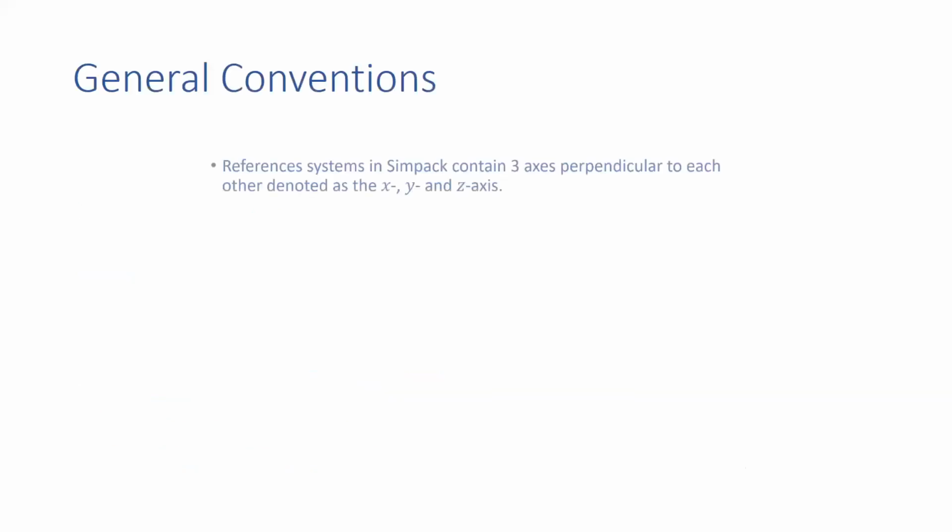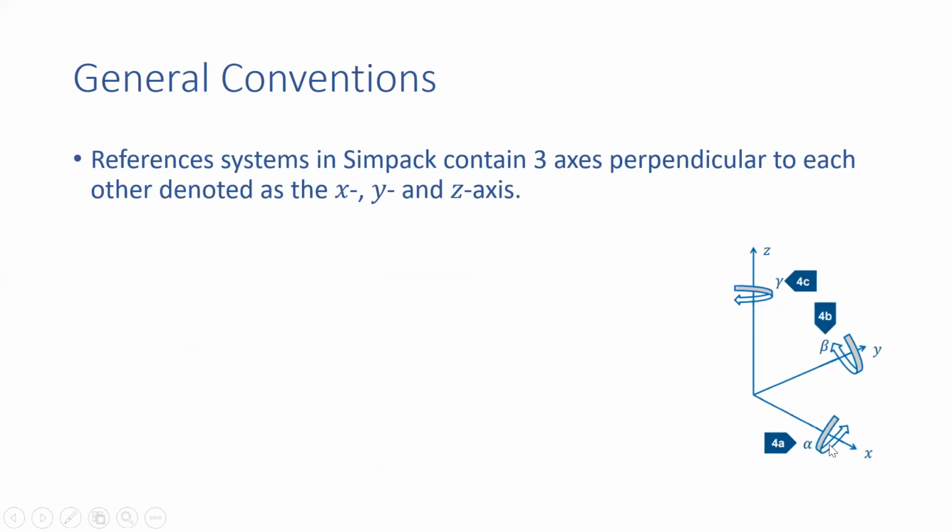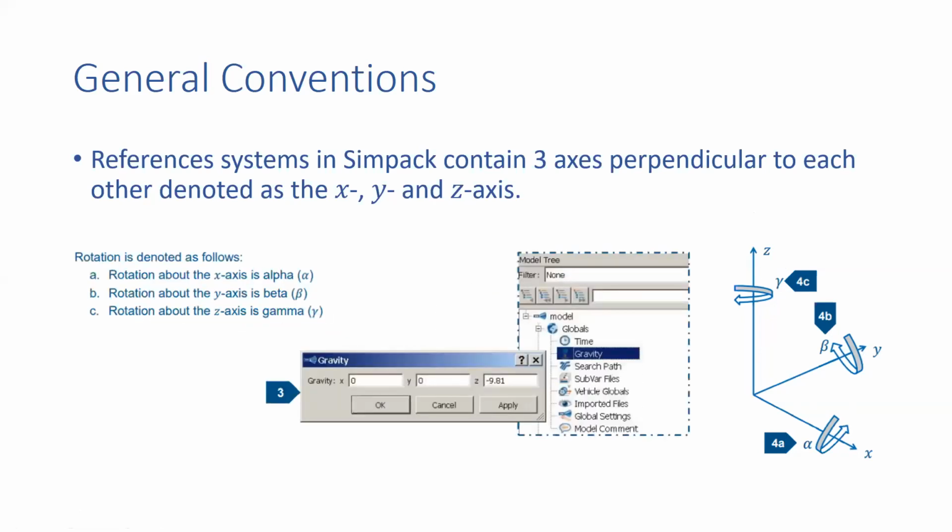this thing is not necessary. Now the reference system in SIMPACK contains three axes perpendicular to each other. I think everybody knows, X, Y, Z, all are perpendicular to each other. This one, no need to explain again. Now you have to remember this: rotation about x is alpha, y is beta, and z is gamma. So z means gamma.